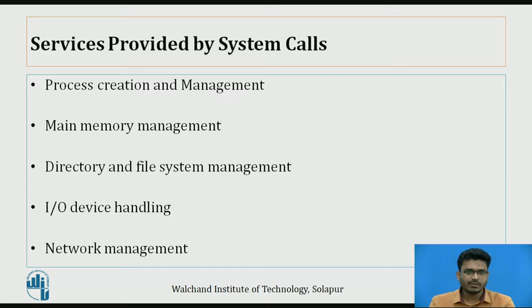Next, main memory management. When the actual program comes for execution, at that time we can call it a process. That program comes for execution in the main memory, so allocation of memory to each process, all these things are done under memory management. Then processes perform some operations on directories and files. These system calls are handled by directory and file system management. The next one is I/O device handling and network management system calls.